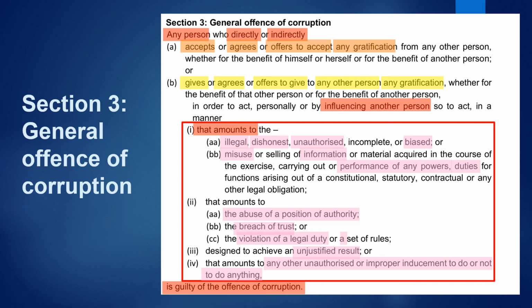It also amounts to the abuse of a position of authority, a breach of trust, violation of a legal duty, and even designing or achieving an unjustified result or something that amounts to any other unauthorized or improper inducement to do or not to do anything. So you can see that the activities that are identified here in the legislation are all very wide.